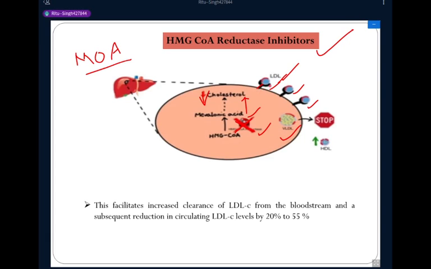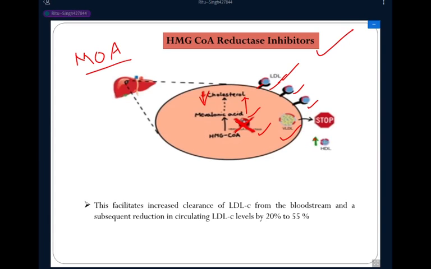This also contributes to lowering the level of triglyceride.